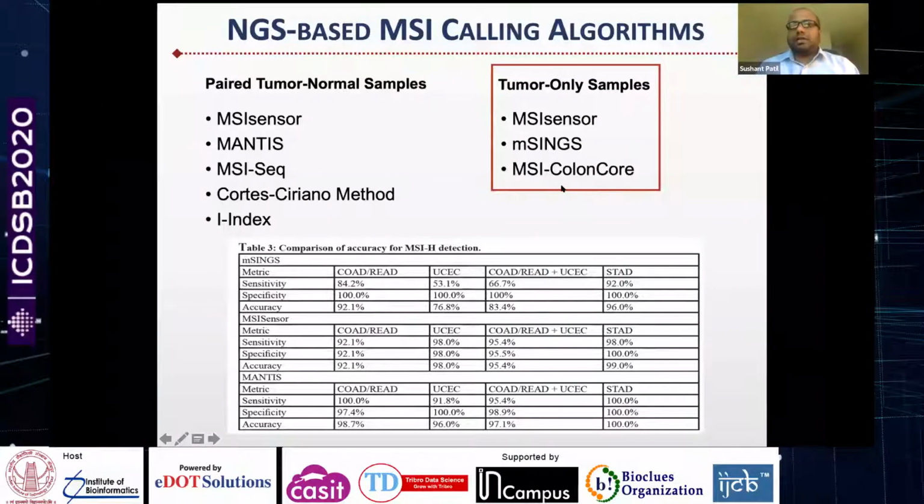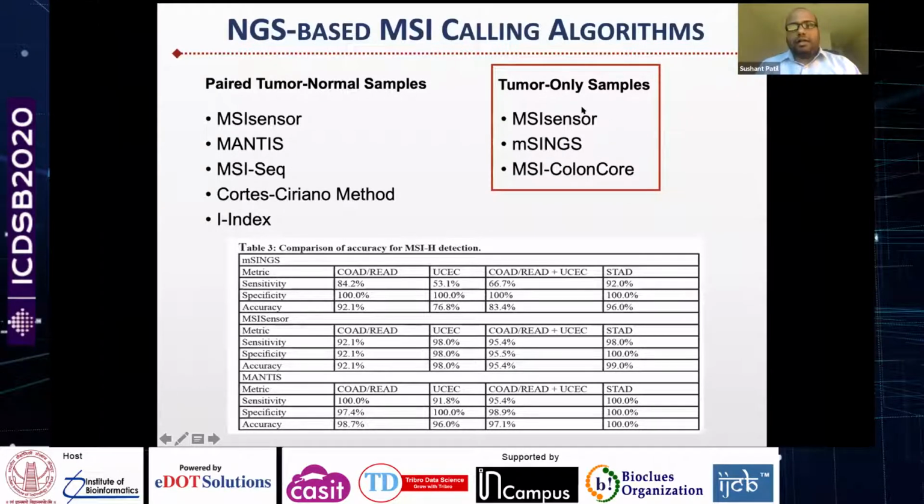MSI calling using tumor-only samples is somewhat challenging. There exist few algorithms. For example, MSIsensor offers a tumor-only mode as well. There is MSIngs, which is one of the first algorithms published, and there is MSI-ColonCore.